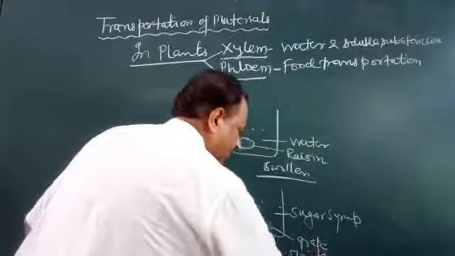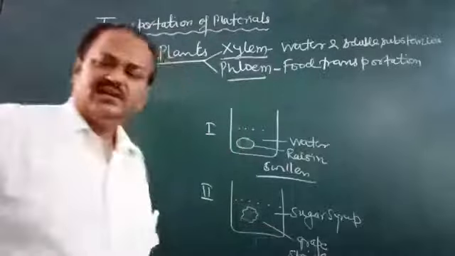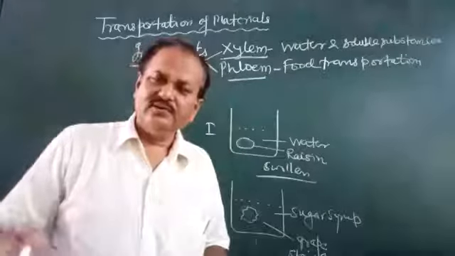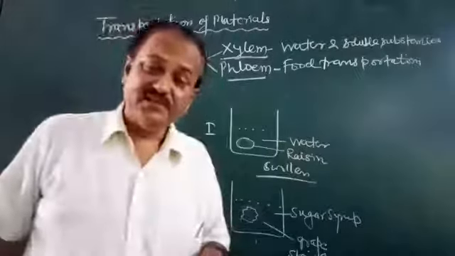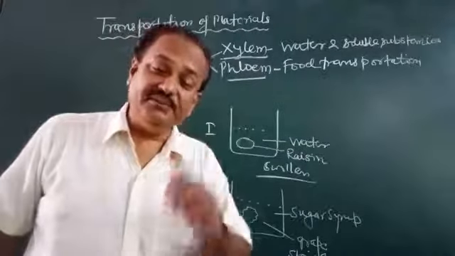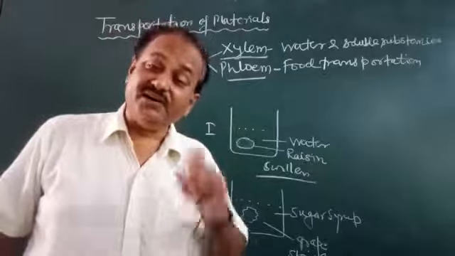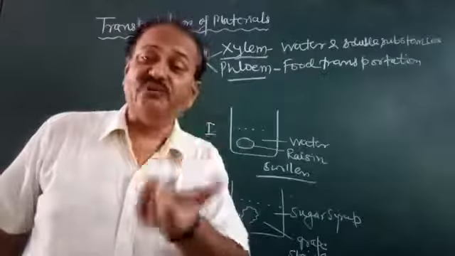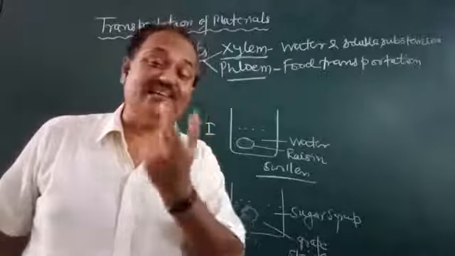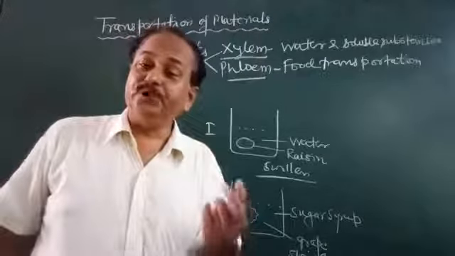You must be knowing, in kheer, what happens when your family members add raisins or kishmish? The kishmish swell up. They are just like grapes. So it is an example of osmosis.